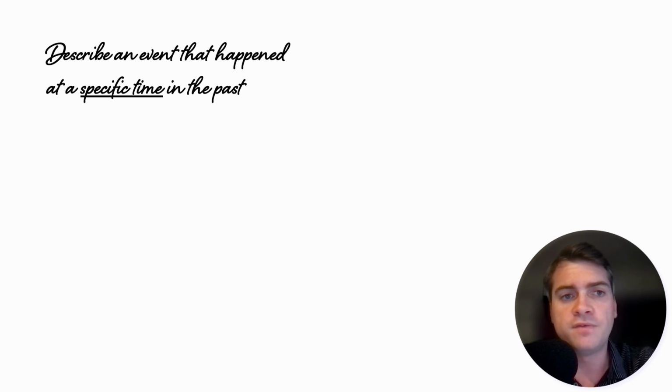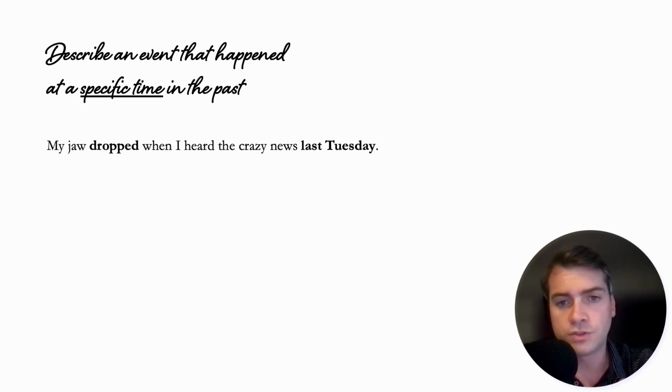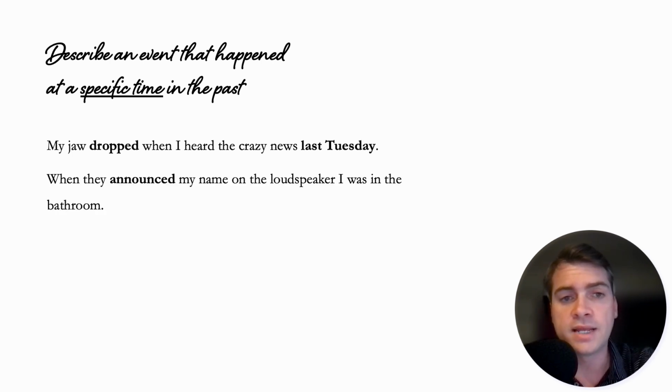So to describe an event that happened at a specific time in the past, such as my jaw dropped when I heard the crazy news last Tuesday. So last Tuesday is a specific time in the past, and my jaw dropped when I heard it. Okay, at that moment, my jaw dropped. When they announced my name on the loudspeaker, I was in the bathroom. So when they did that thing in the past, okay, I missed them say my name because I was in the bathroom when they announced it, okay? So at that specific time, that's what happened.